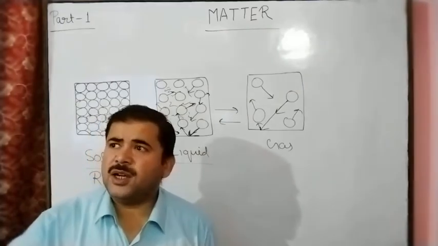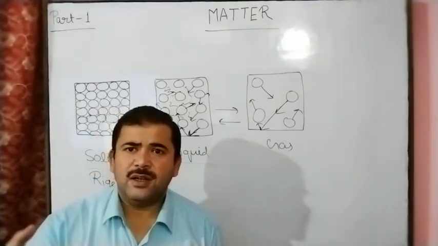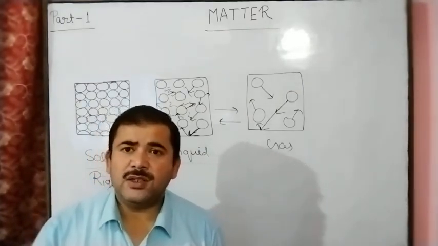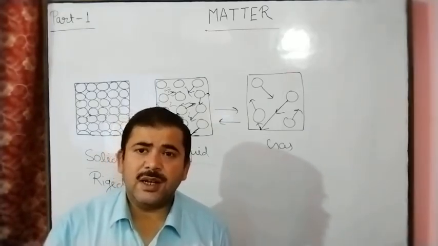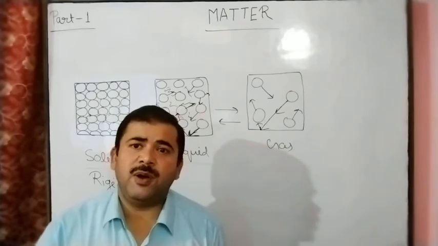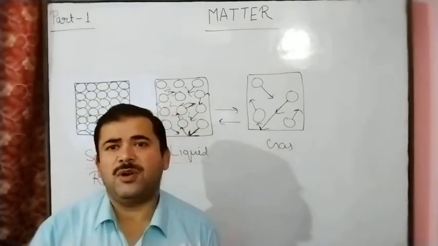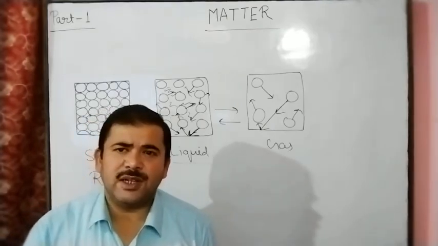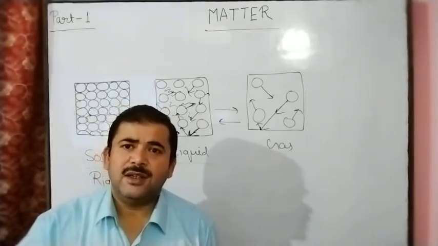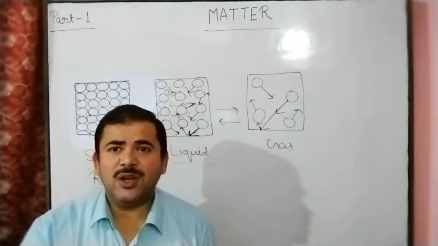Suppose oxygen gas is present in this room: it is not in atomic form, it is in molecular form, so this matter is made of molecules of oxygen.